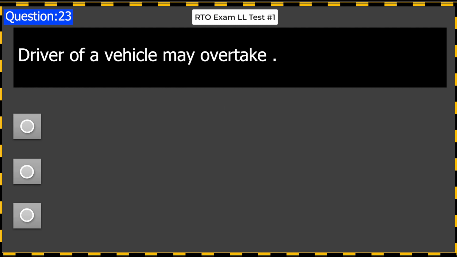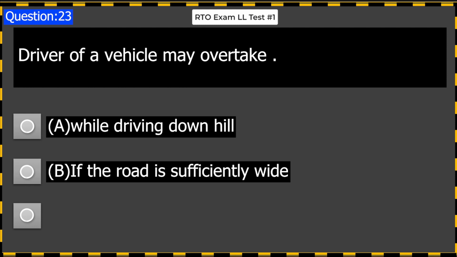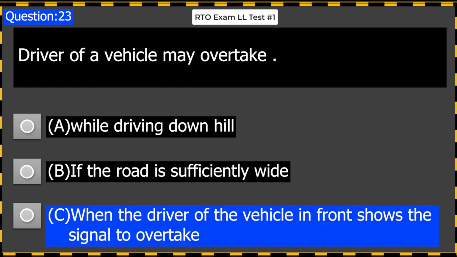Driver of a vehicle may overtake A. While driving downhill. B. If the road is sufficiently wide. C. When the driver of the vehicle in front shows the signal to overtake. Answer C. When the driver of the vehicle in front shows the signal to overtake.